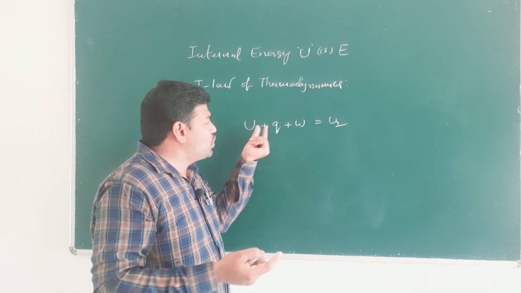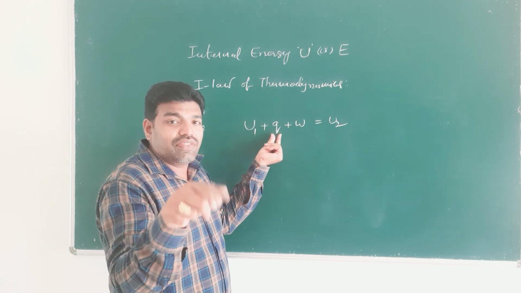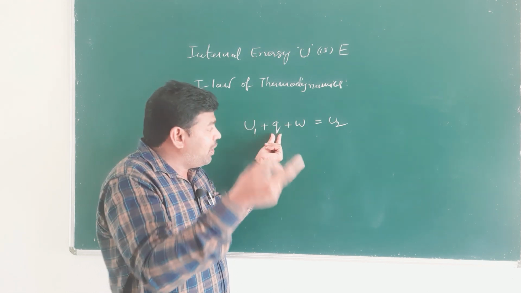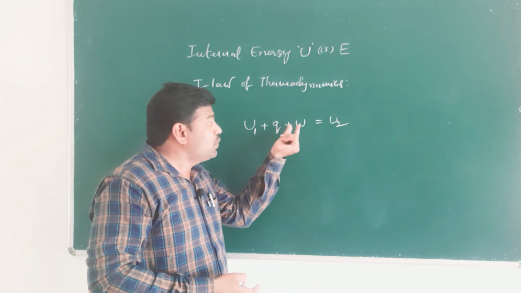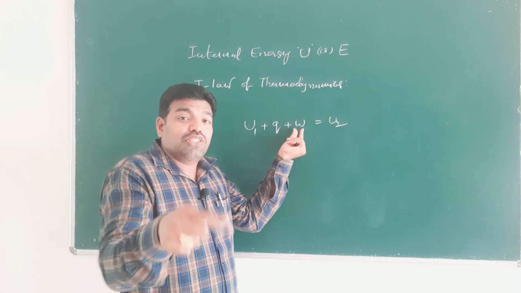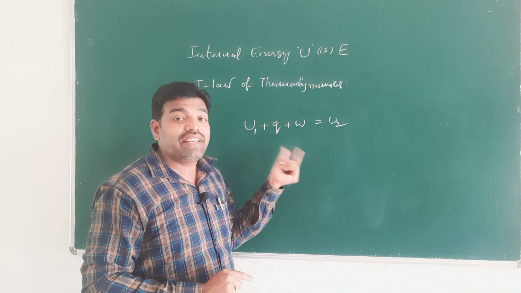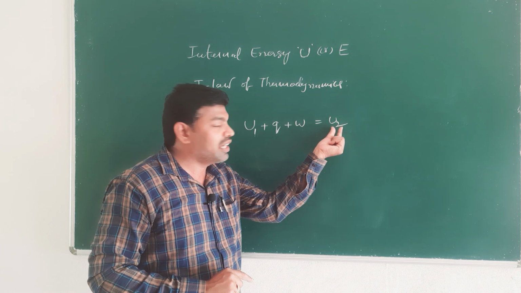We supplied Q amount of heat, by which the internal energy increases, and after that we do work on the system, which also raises the internal energy, and the total and final internal energy of the system becomes U2.